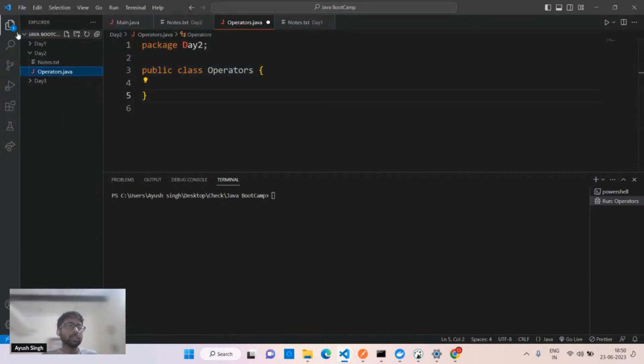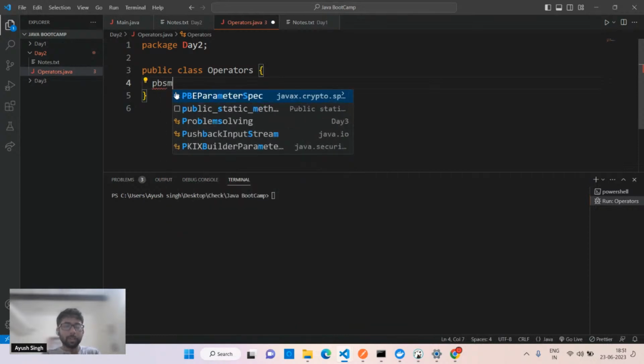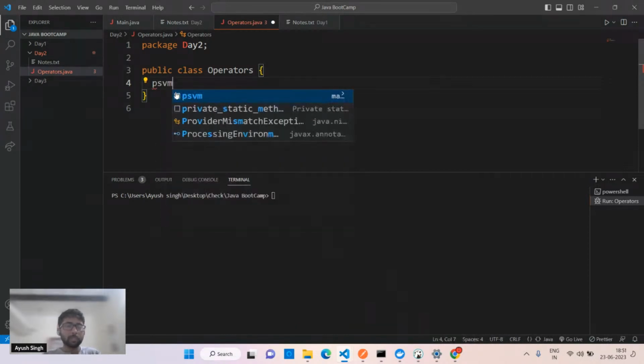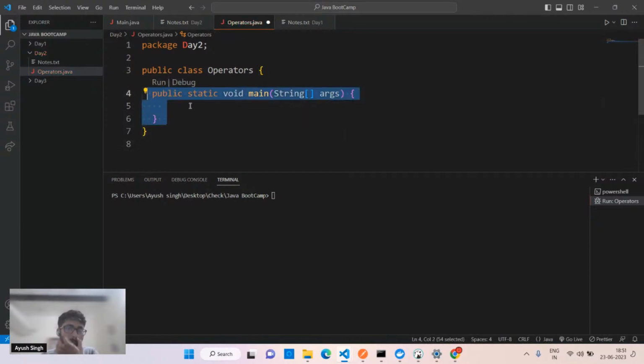Just like HTML, if you have heard, in HTML we have some simple shortcuts, and those shortcuts can be used here as well. Java is quite helpful and user friendly in this case. So let's suppose if I have to write public static void main, I can simply write public static void, and I'll get this. So I don't have to write this whole code. This is how the extension works.